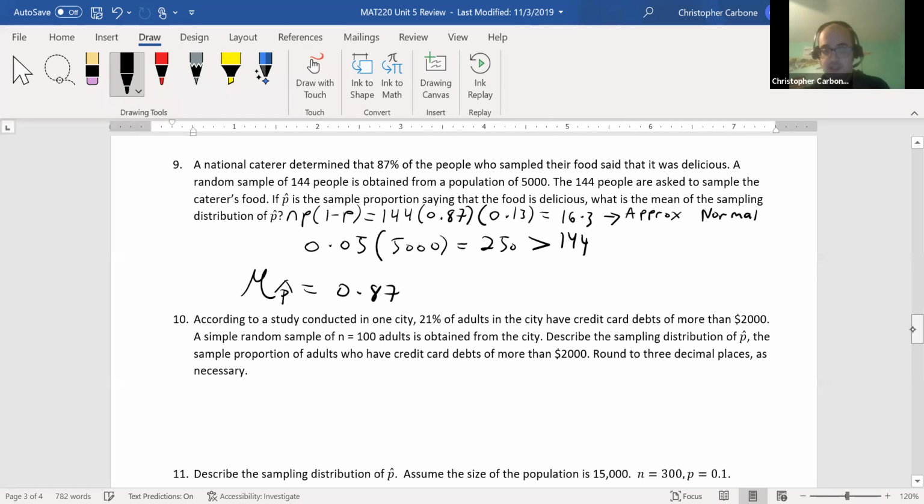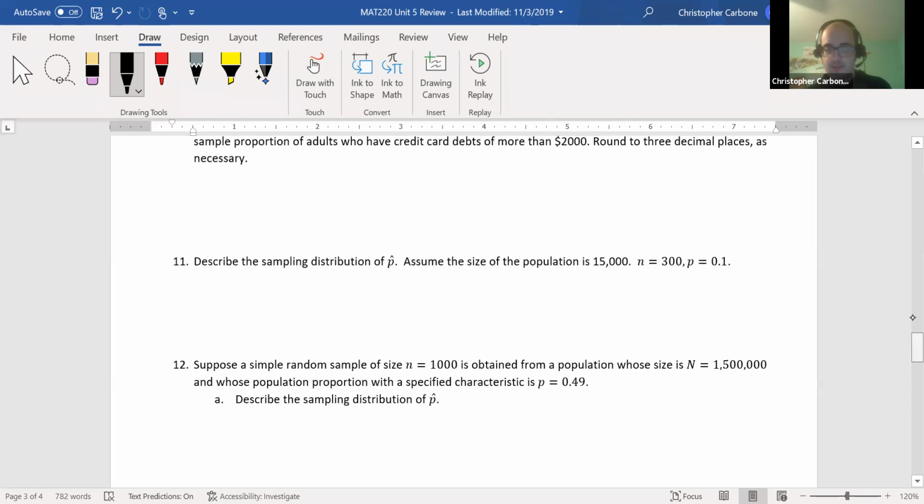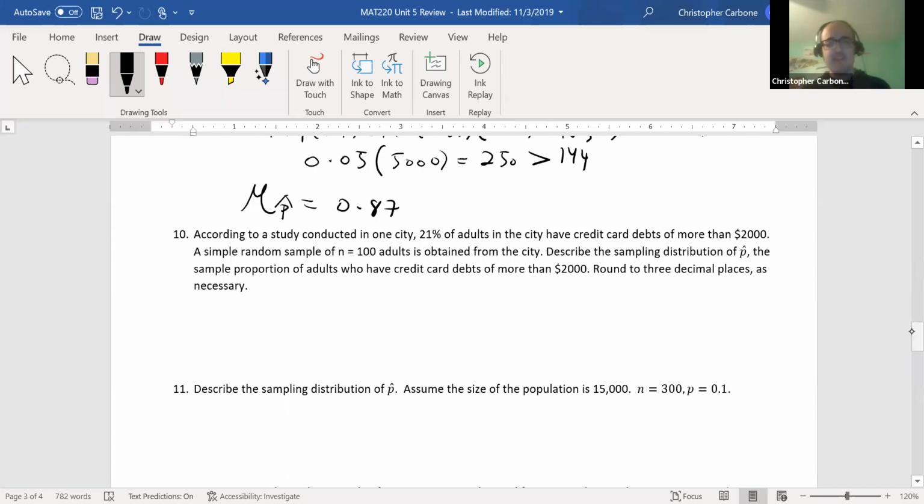For question number 10. Question number 10. According to a study conducted in one city, 21% of adults in the city have credit card debts of more than $2,000. A simple random sample of 100 adults is obtained from the city. We want to describe the sampling distribution of p hat, the sample proportion of adults who have credit card debts of more than $2,000, rounding to 3 decimal places as necessary.